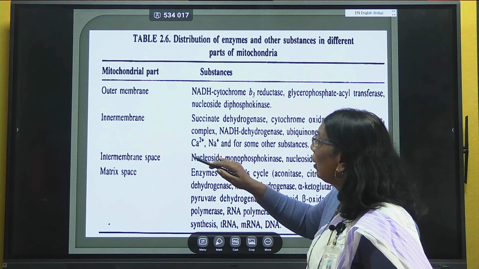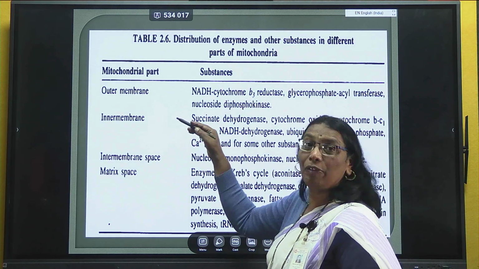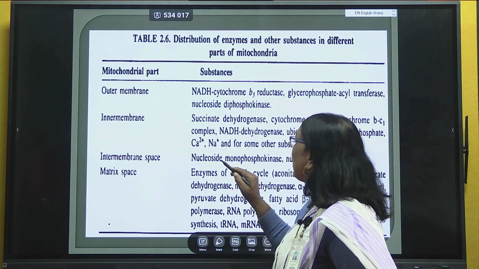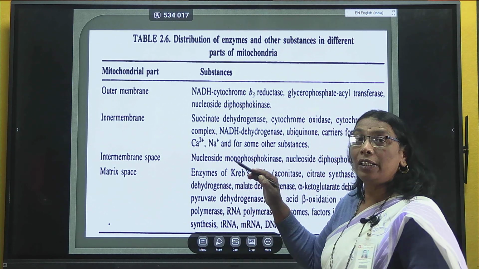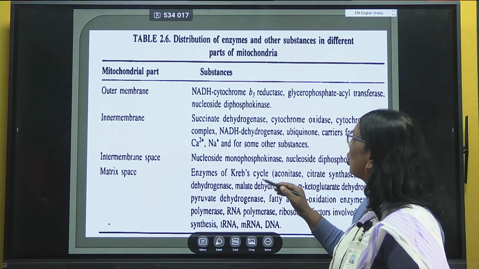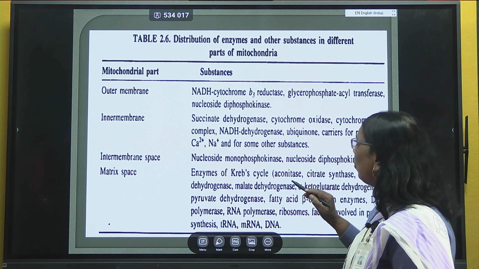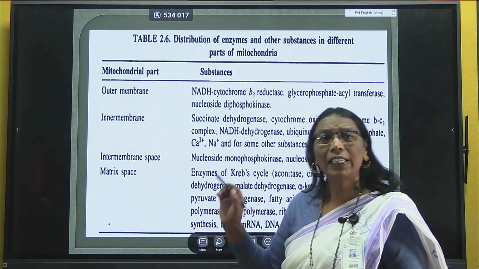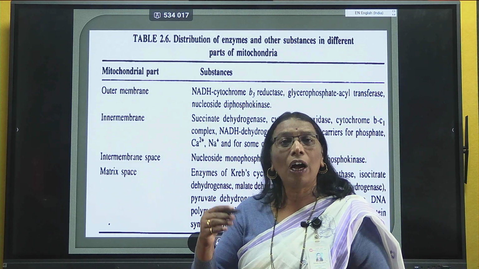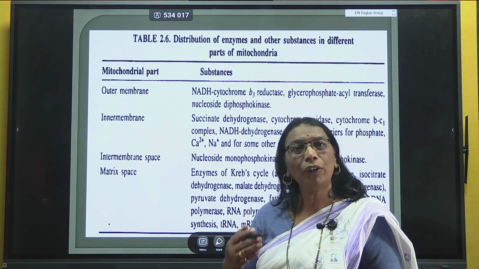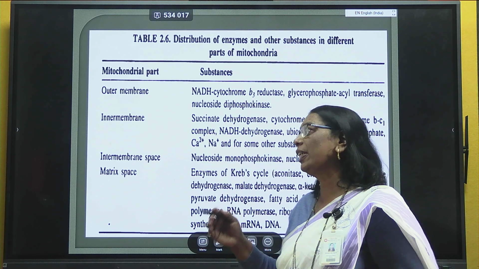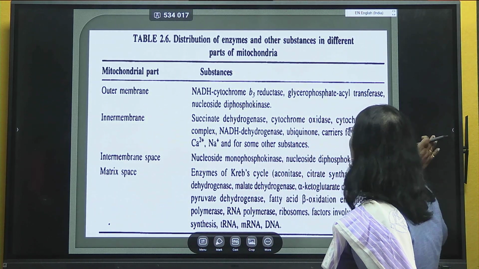The space in between these two membranes has nucleoside monophosphokinase. In the matrix region, a number of enzymes are present which are responsible for the Krebs cycle. So a variety of enzymes are present on the outer membrane, inner membrane, the intermembrane space, the matrix region, etc. of the mitochondria.